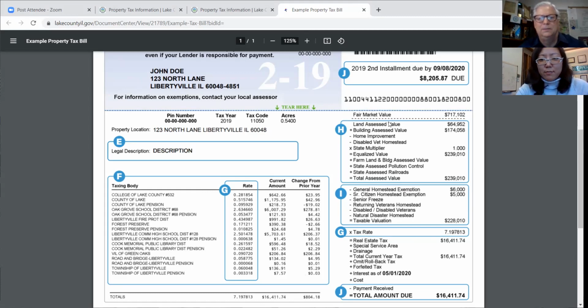So we have the assessed values here. These are all taken off of that blue notice that he was talking about. When he said there was 30 days for you to appeal, it will be on the blue notice. I think on the bottom left corner, it'll say what day you have until to file your appeal and the actual link for the smart file so that you can do that. So here, just make sure these are all correct.